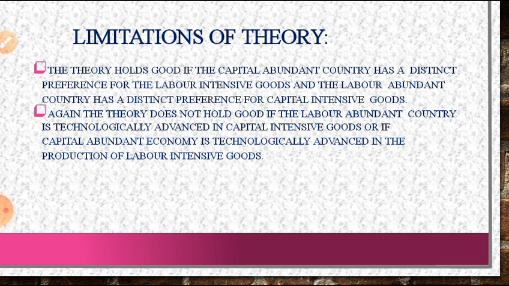But generally it doesn't happen. Again, the theory does not hold good if the labor abundant country is technologically advanced in capital intensive goods, or if the capital abundant economy is technologically advanced in the production of labor intensive goods. So these are two limitations of the theory of Heckscher and Ohlin.